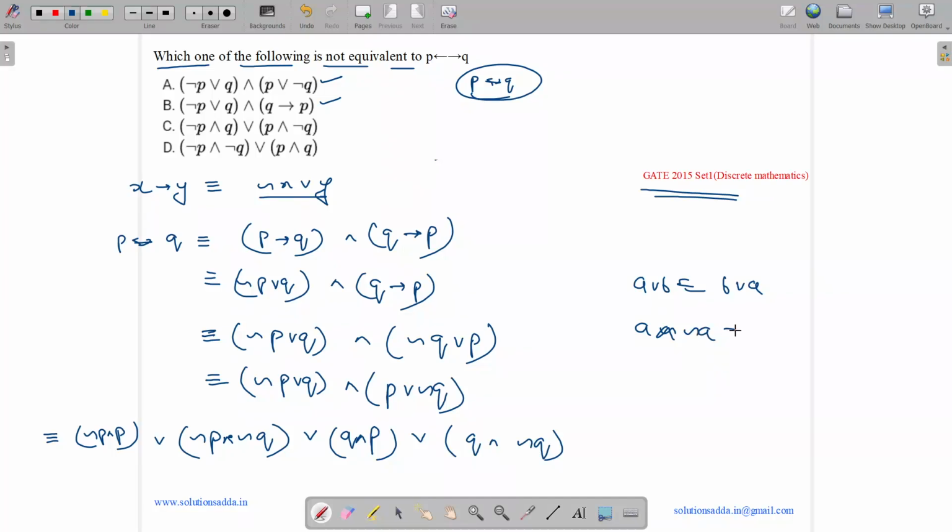A and negation of A is equivalent to 0. So P and negation of P cancels out, Q and negation of Q cancels out.